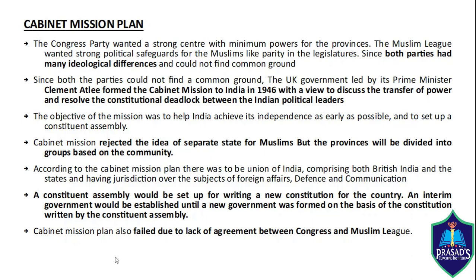The Muslim League's leader Muhammad Ali Jinnah and the League objected to the new central government. He started brutal communal violence by demanding a separate state for the Muslims called Pakistan. And in this communal violence, over 5,000 people were killed. Finally, the Congress acknowledged the inevitability of partition as a means to stop this brutal violence.